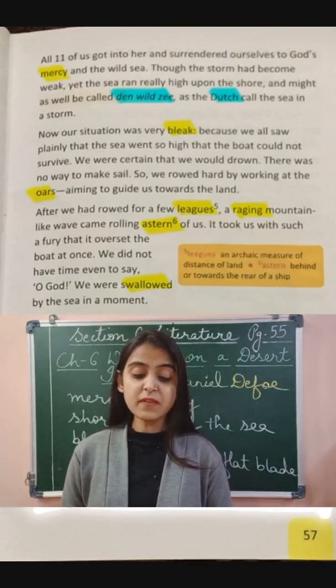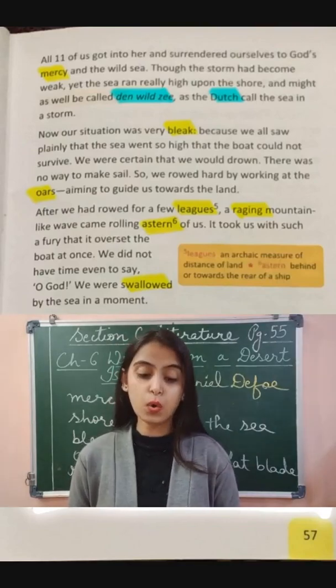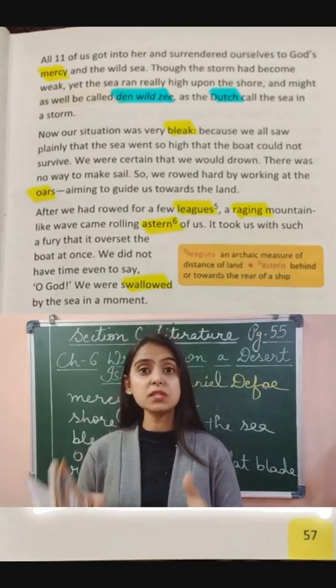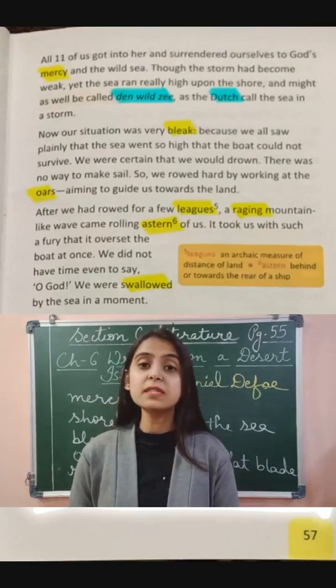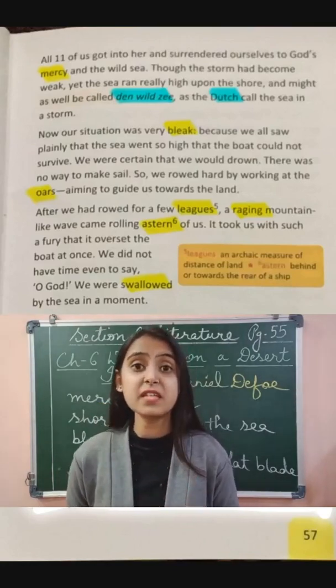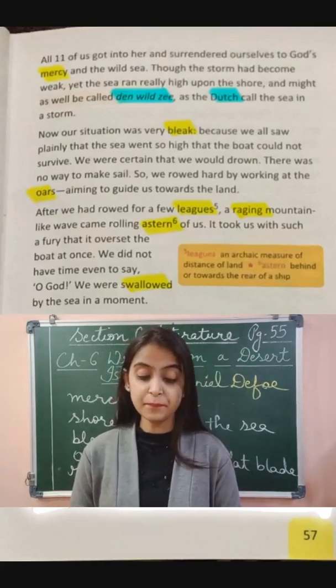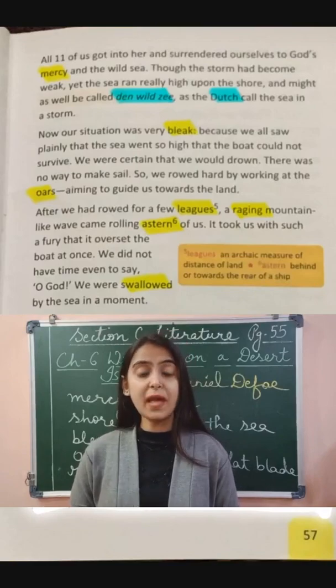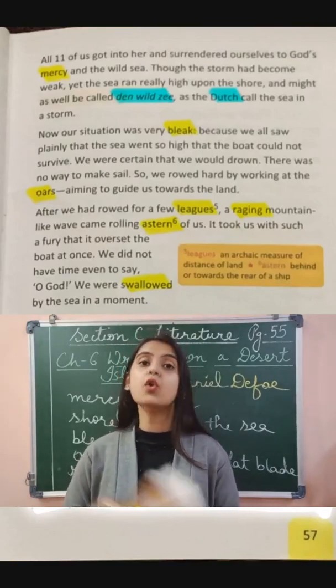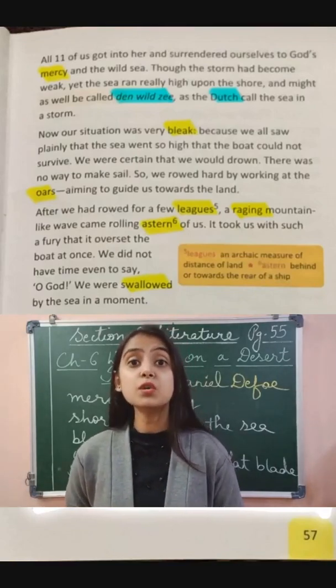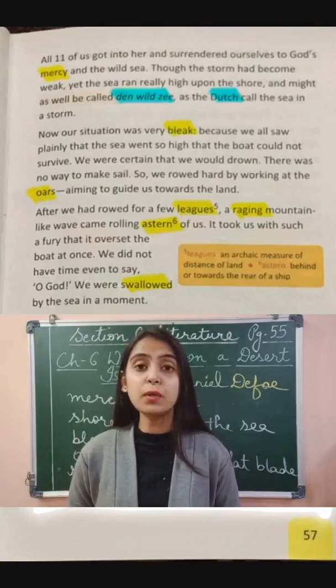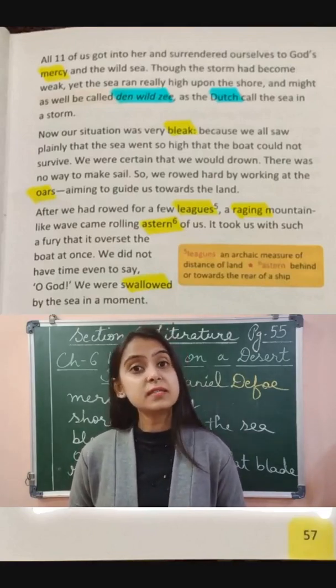"We did not even have the time to say, 'Oh God.'" The condition was so terrible that the people did not even get the time to remember God. Everything happened all of a sudden. "We were swallowed by the sea in a moment." In that very moment they were thrown into the sea and swallowed by it. Swallowed means they were eaten up by the sea.